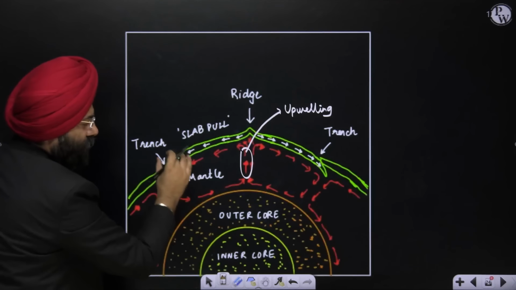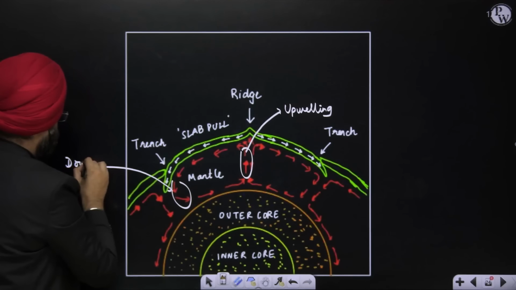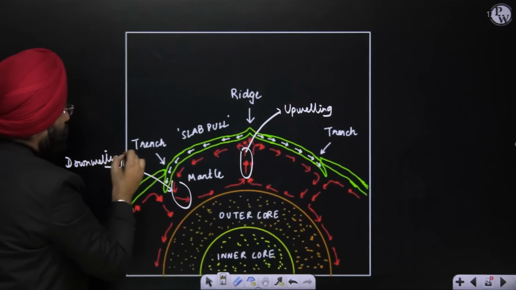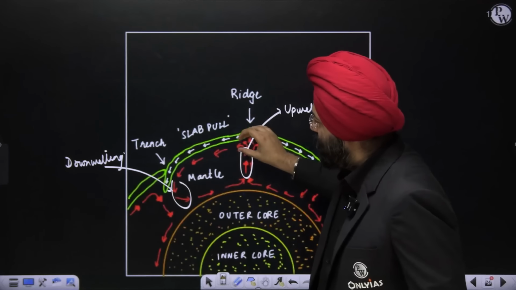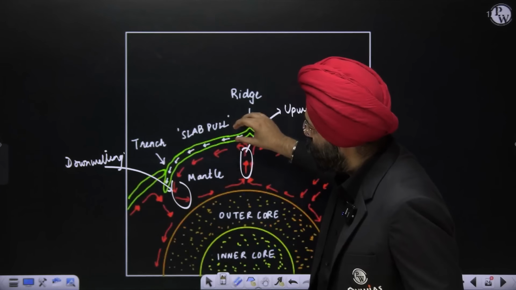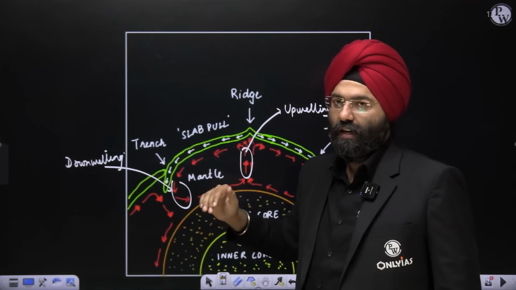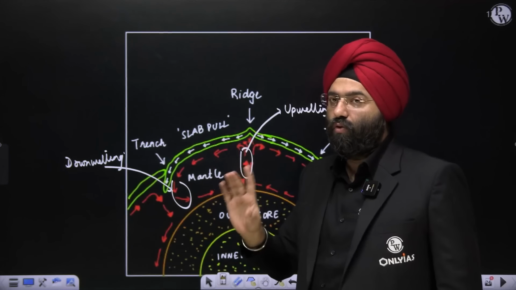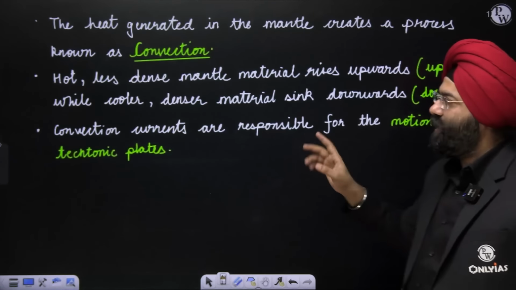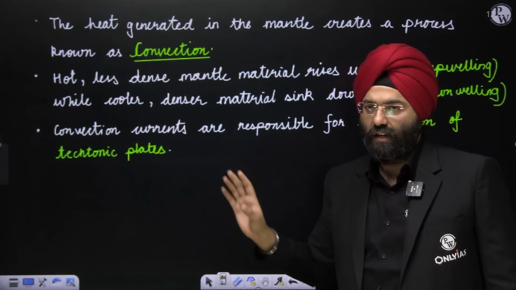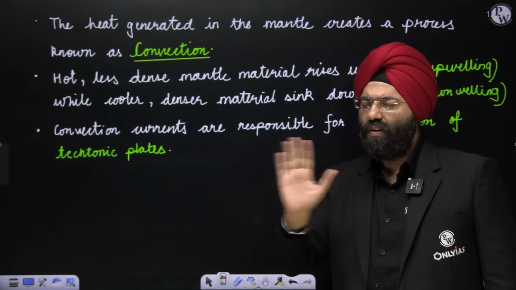After some time it will move down, obviously, because it has cooled. So this is moving down. This is known as downwelling. But the important thing is, during this process of upwelling and downwelling, the movement of these convectional currents within the mantle leads to these slabs or lithospheric layers being pulled. This is what is being explained, and this also forms a core of plate tectonics which we are studying. See here. The convectional currents are responsible for the motion of the tectonic plates or the lithospheric plates. This is the concept of convectional current theory. Just remember that. It is very simple, very easy to understand.